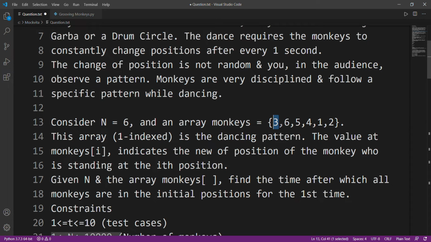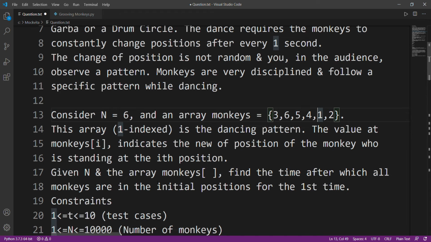So if the value is 3, then this monkey which was on position 1 will move to position 3. And after that it will move to position 5 after 1 second. After 1 second again it will move to position 1 back again. So the monkey which was on position 1 will return back to position 1 after 3 seconds. I was just giving an example of how this pattern is supposed to be read.